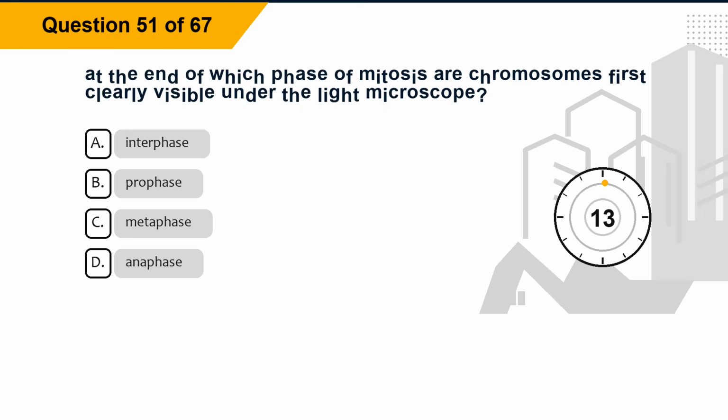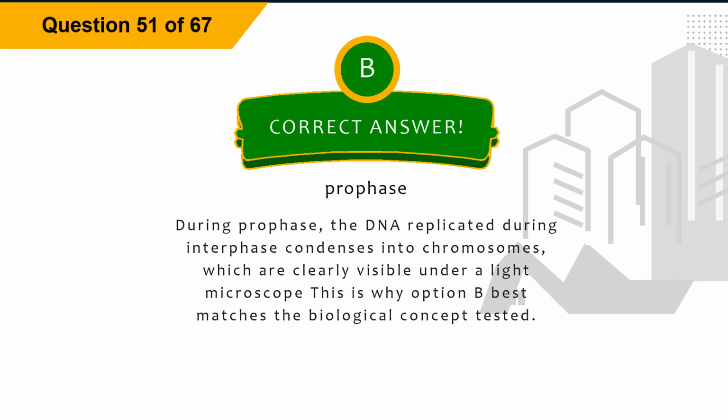Question 51. At the end of which phase of mitosis are chromosomes first clearly visible under the light microscope? Option A, interphase. Option B, prophase. Option C, metaphase. Option D, anaphase. The correct answer is option B, prophase. Explanation. During prophase, the DNA replicated during interphase condenses into chromosomes, which are clearly visible under a light microscope. This is why option B best matches the biological concept tested.